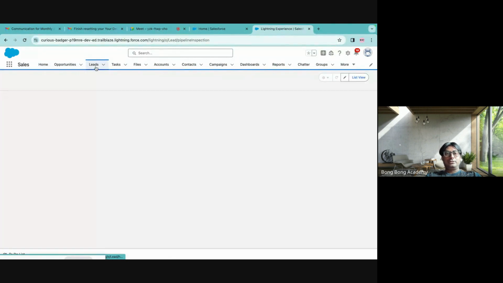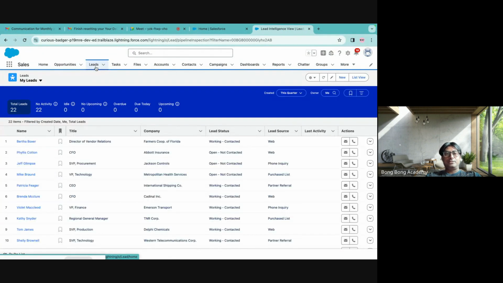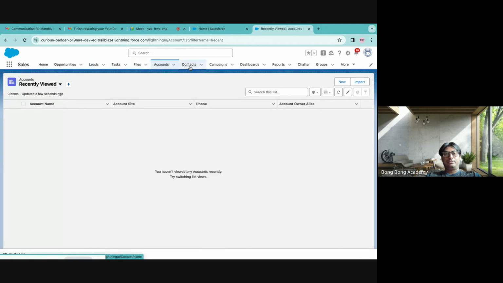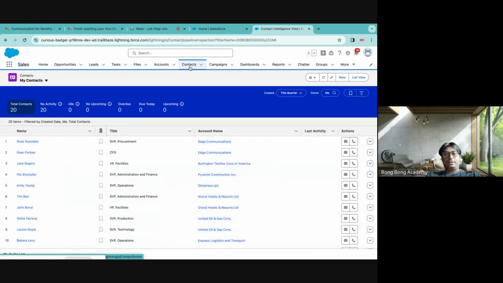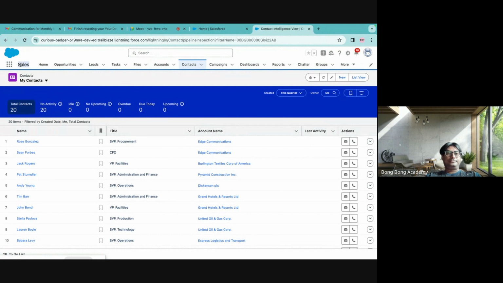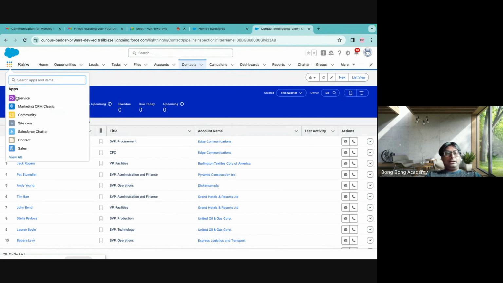If you go to lead, this is the tab. If you go to account, this is another tab. You go to contact, another tab, right? So everything is a different tab, and a group of tabs is called an app. You can select any of these tabs and create your own app. Okay, we'll show you that later. But some apps are already given.